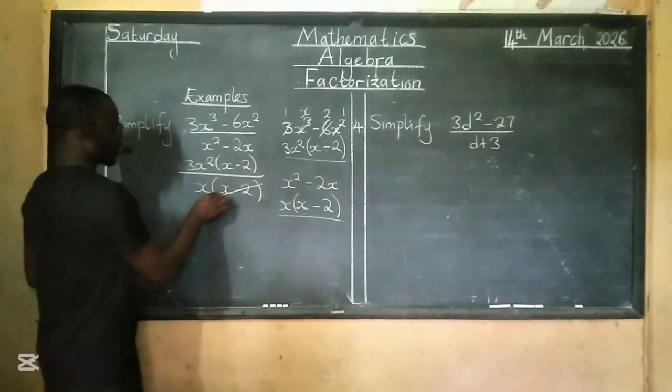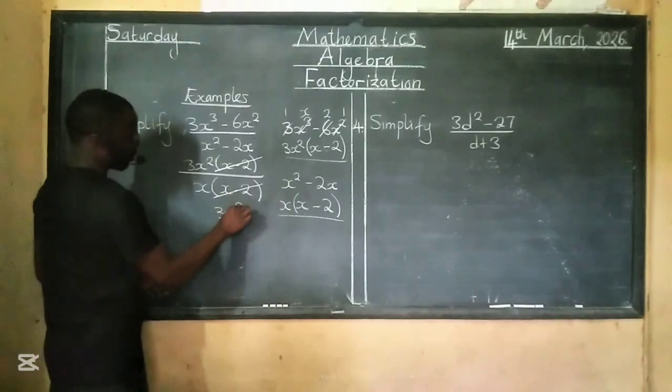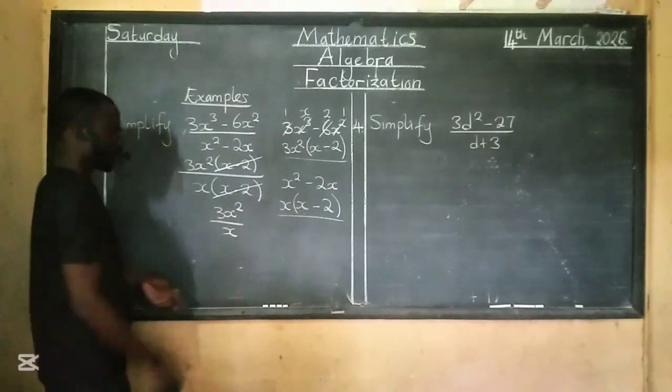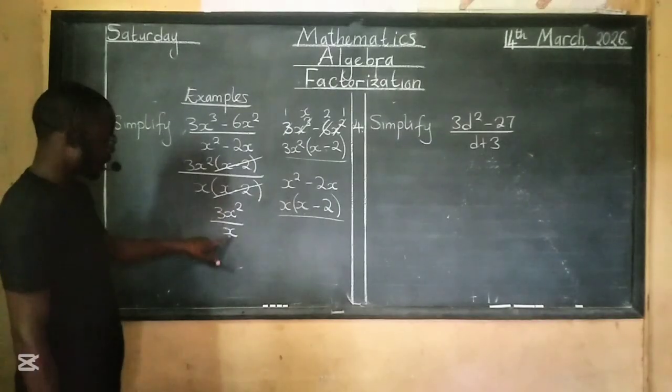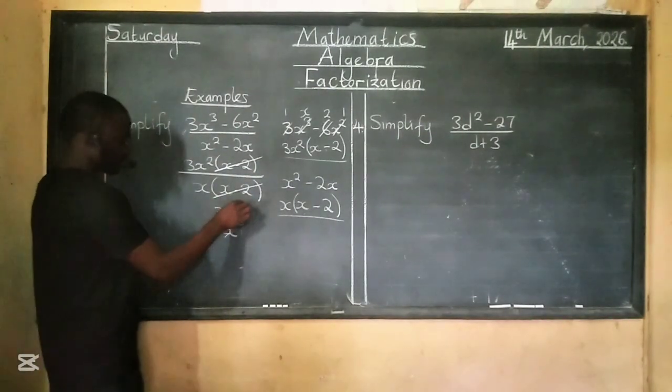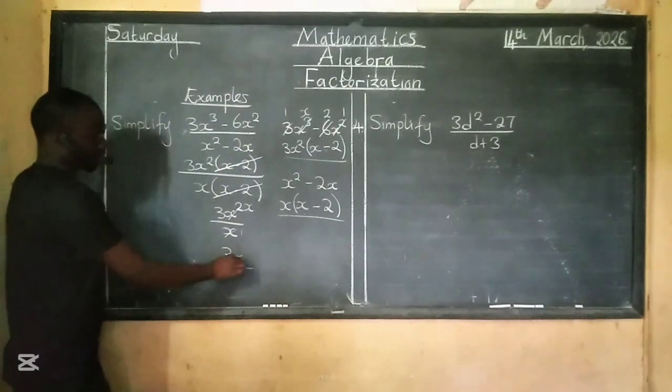So this and this cancel, remaining with 3x squared over x. Now, even these, they have something that is in common, x here, x there. So this one, this x. So the final answer is just 3x.